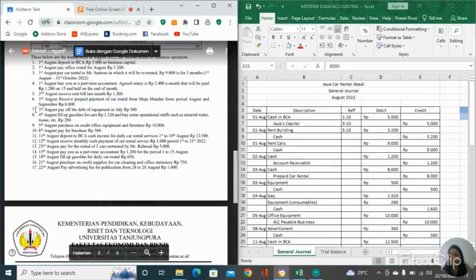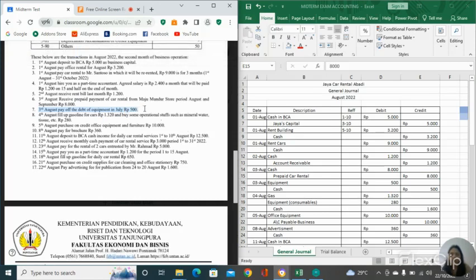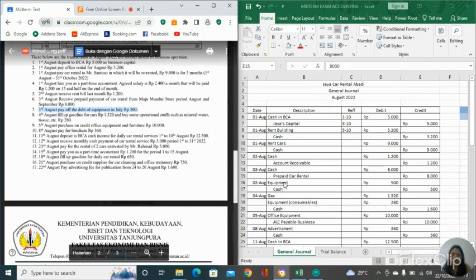And next, on the 3rd August, pay off the debt of equipment in July, 500. Equipment is counted as expense, debit. If we do a transaction about the equipment, it's going to be in the debit, and because we purchase it, our cash is going to be decreased, so it's on the credit.